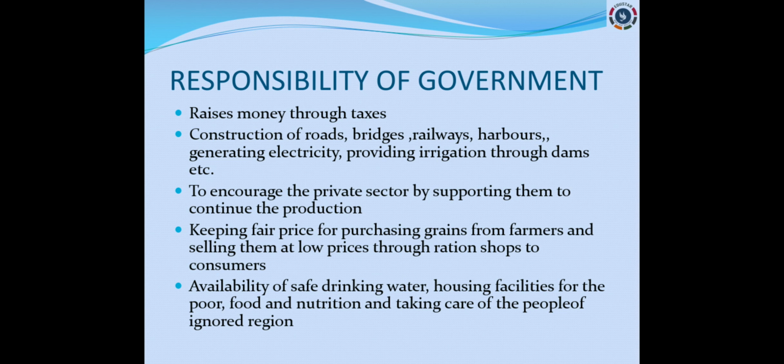Next, availability of safe drinking water. This is very, very important to escape from diseases, and for the goodness of people, safe drinking water is very, very important. And housing facilities also for the poor, those who don't have a house, new houses can be built by the government. So many schemes have also been launched by the government to provide houses to the poor.